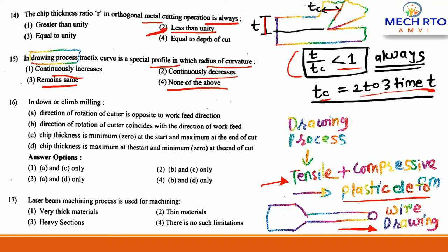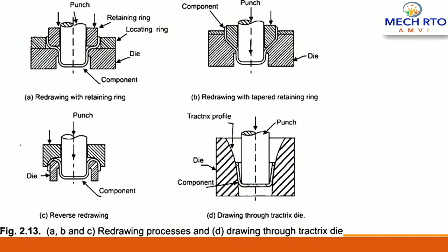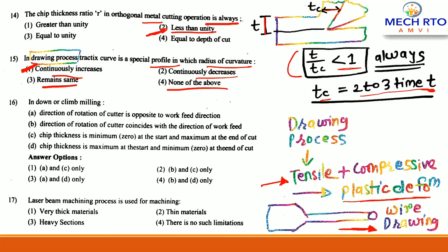For question number 15, the correct answer is continuously increases, right? As you can see here, this is the Tetrix profile, and this curve is continuously increasing, right? Continuously increasing. That's why here the correct answer is 1.